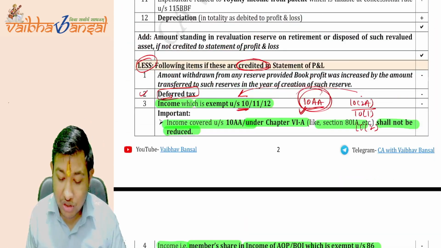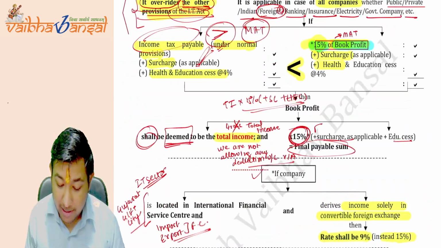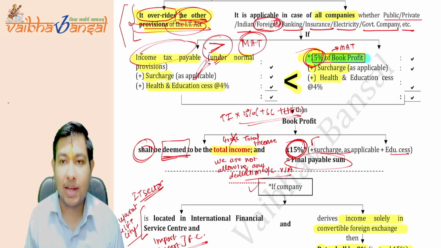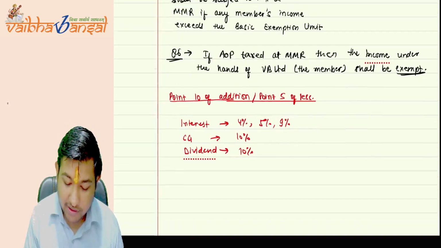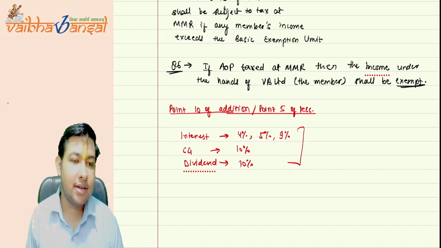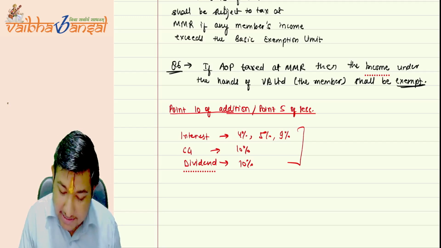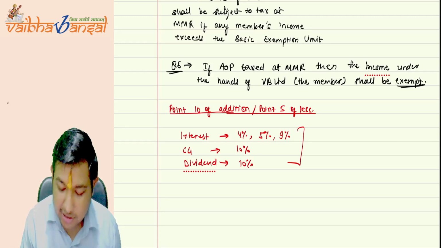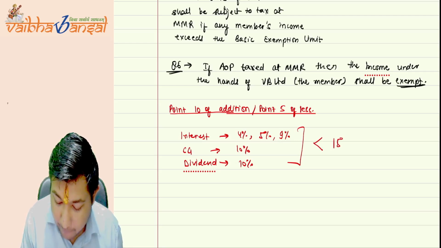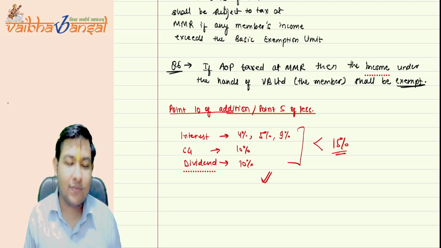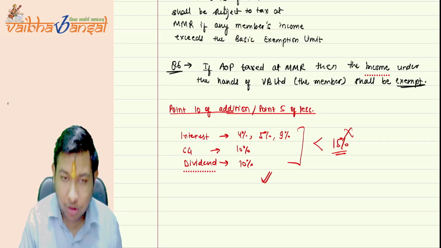If we charge MAT, applying it at the rate of 15% to them, then what is the benefit of giving these lesser, concessional tax rates? So the government said, if the concessional tax rate given to the non-resident is less than the MAT rate of 15%, then the concessional tax rate will be applicable and the MAT will not be applicable.